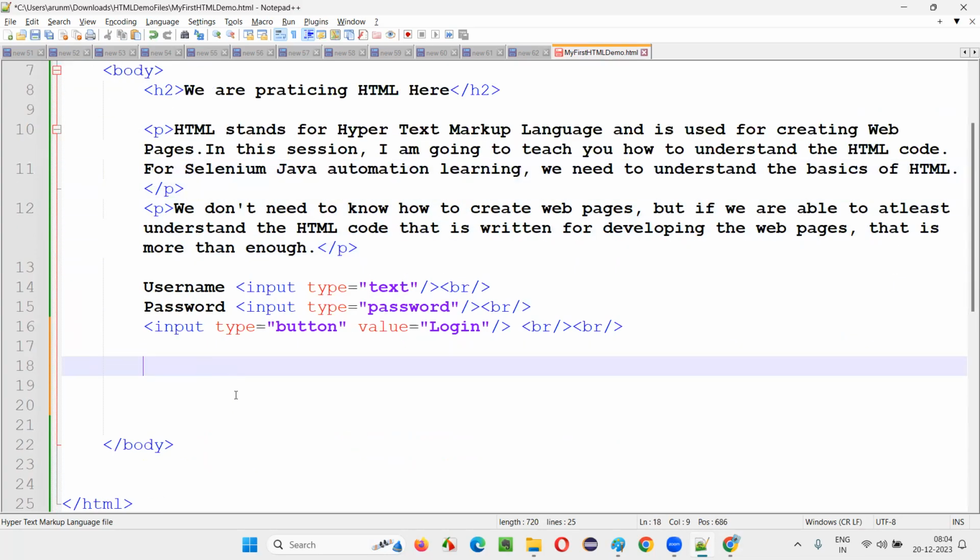For hyperlink, which tag do I have to use? The A tag, right? Type in the chat A is the answer. Everyone type A in the chat box.